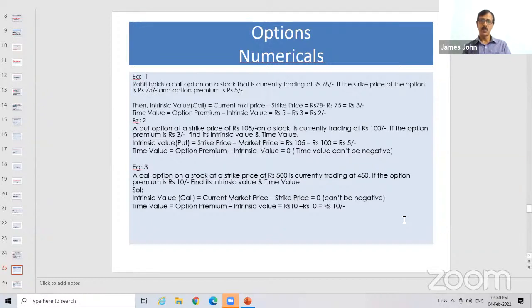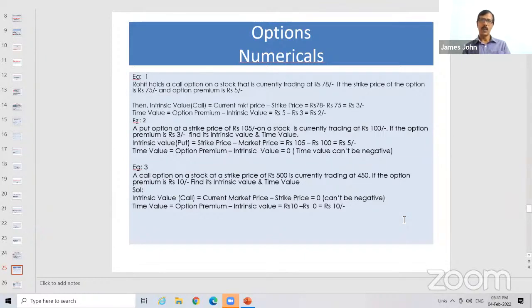Intrinsic value, strike price minus market price, 105 minus 100 is equal to 5 rupees. And time value, how do you calculate time value? Option premium minus intrinsic value. Here the option premium is 3 rupees, but the intrinsic value is 5 rupees. So there is no time value, because time value cannot be negative. The time value or intrinsic value cannot be negative. Therefore, in this case, the time value is 0.